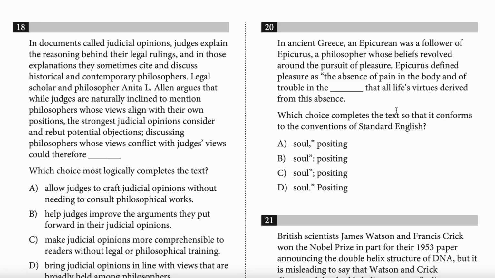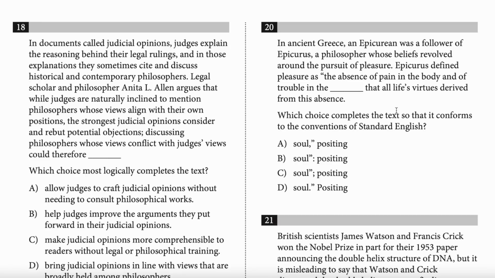Yeah, we're still plugging in C, but I want to hear just the first half from Epicurus to soul. Epicurus defined pleasure as the absence of pain in the body and of trouble in the soul. Does that stand alone? Yes, I think so. That sounds good. Let's read the second half. Positing that all life's virtues derived from this absence. Does that stand alone?